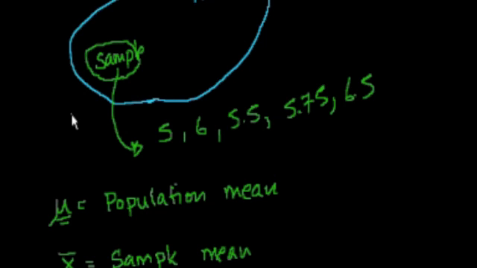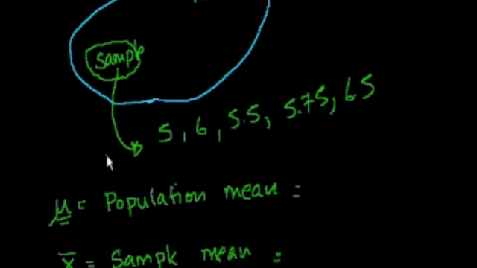Now, the way you calculate them is essentially the same. If you want to figure out the population mean, you'd go to all 150 million people at one moment, and add up all their heights and divide by 150 million to get the population mean. The sample mean, you just add up the numbers in your sample and divide by the number of data points you have.